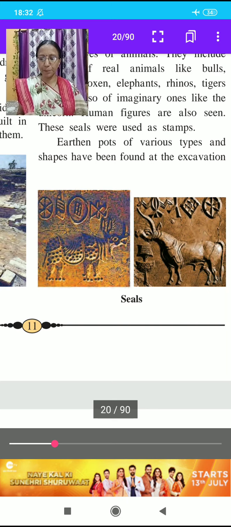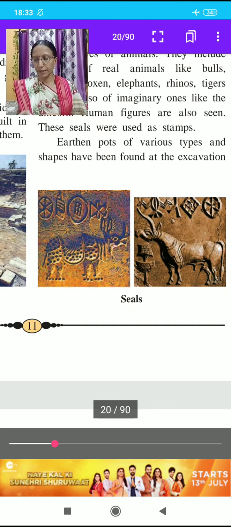These seals bear pictures of animals. Here you can see the picture of a bear. They include pictures of real animals like bulls, buffaloes, oxen, elephants, rhinos, tigers, etc., and also imaginary ones like the unicorn. Human figures are also seen. These seals were used as stamps.